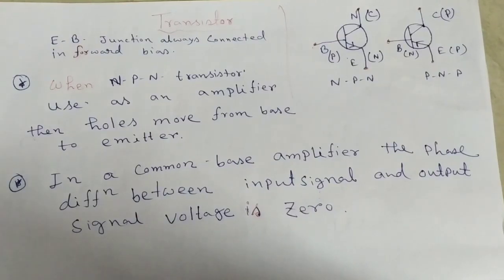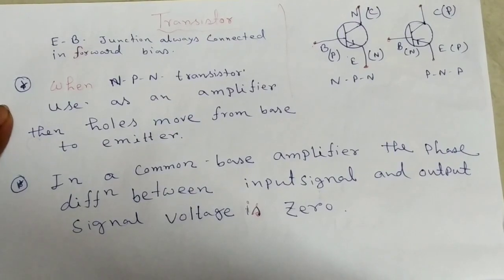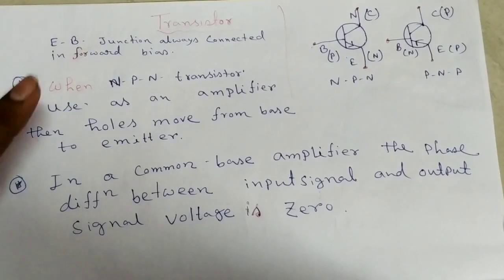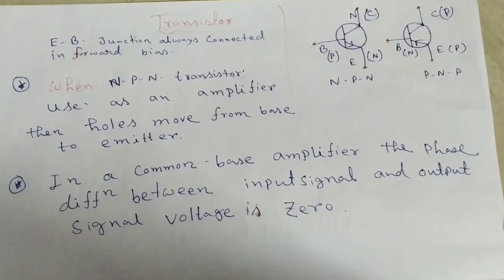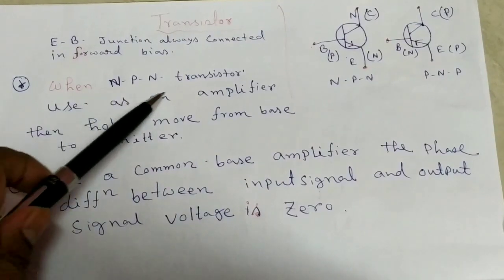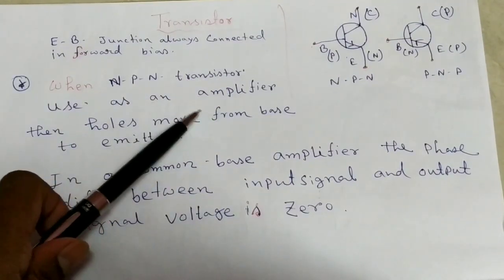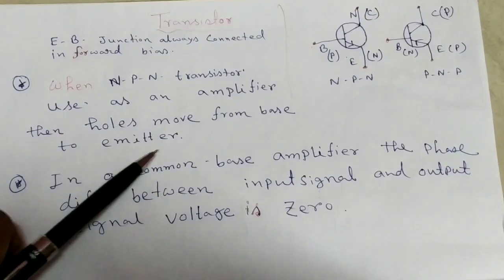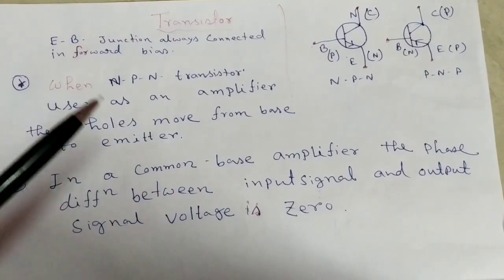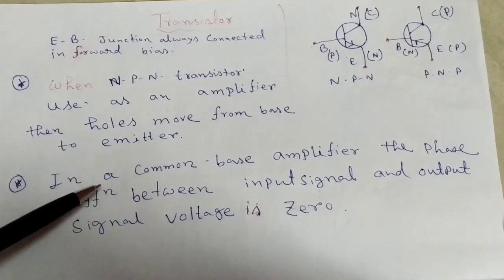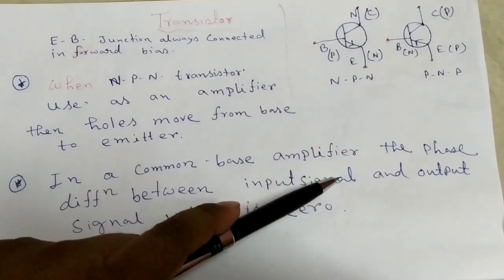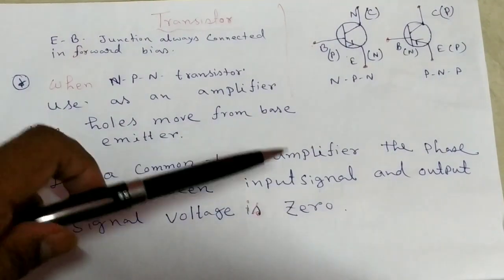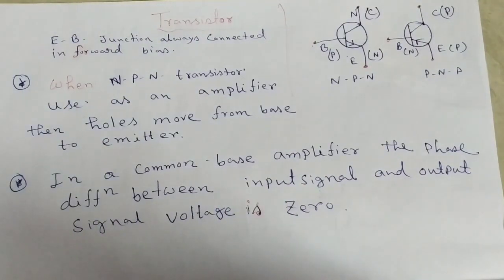Okay, two important points you always remember that can be asked in entrance exam. When an NPN transistor is used as an amplifier, then holes move from base to emitter. That can be asked. It's a very important point. And in a common base amplifier, the phase between input signal and output signal is 0. That you all remember. Two important points.